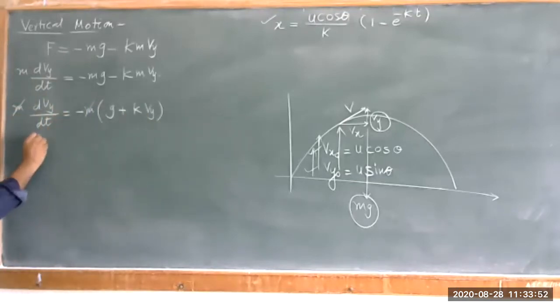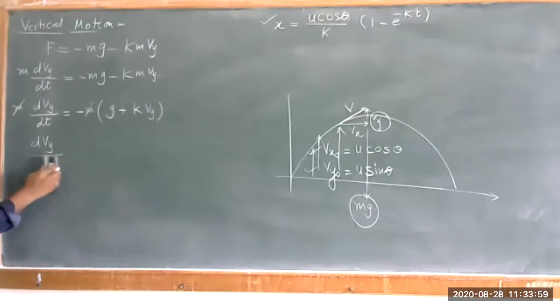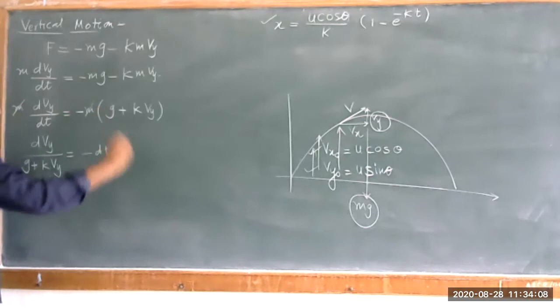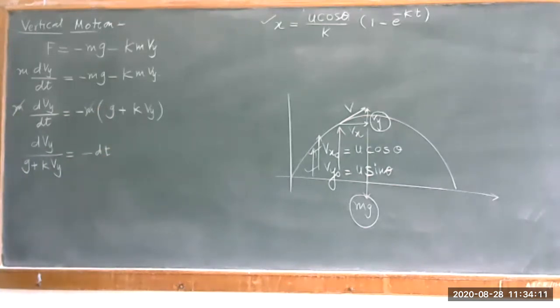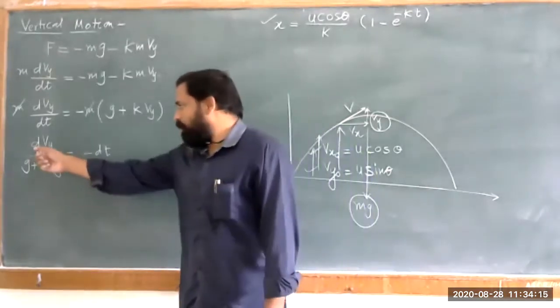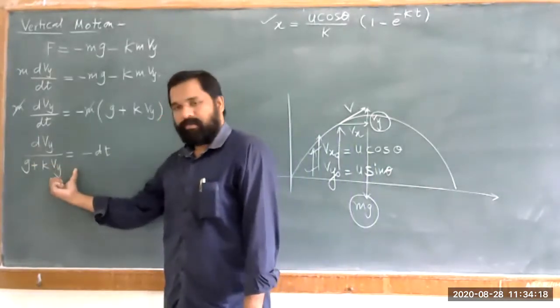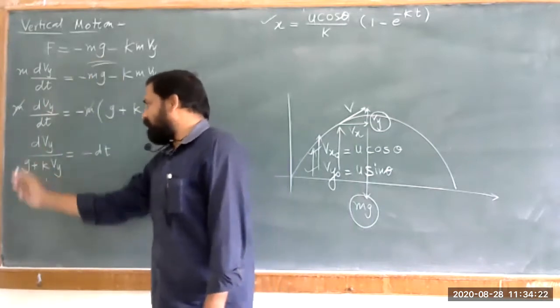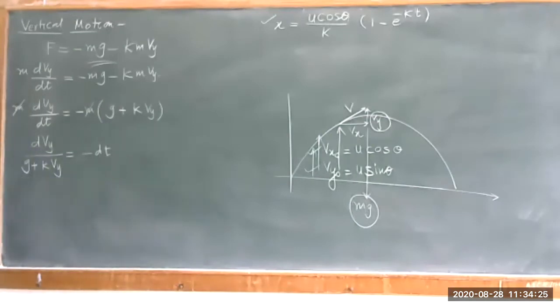And we can write this equation in the form that is dvy by dt. Okay, or you can just change it. That is dvy upon g plus kvy is equal to, transfer this dt on RHS, that is equal to minus dt. कालही अशाच पद्धतीचे इक्वेशन मिळालेलं होतं फक्त त्याच्यामध्ये फरक असा होता we have this dvx by vx. Okay, same equation है. Now because of this factor the equation is changed a little bit and now we have to integrate this.